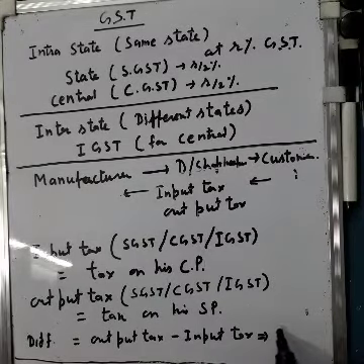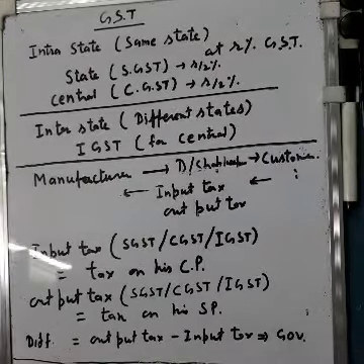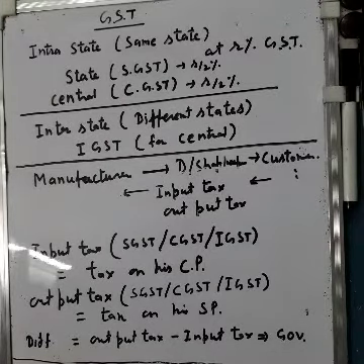This he pays to the government. Clear? So this way we find, this is the concept of GST. And then at last it goes to the consumer. What will the consumer do? Going to tell you that also.